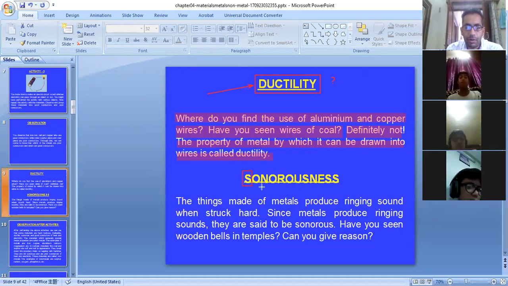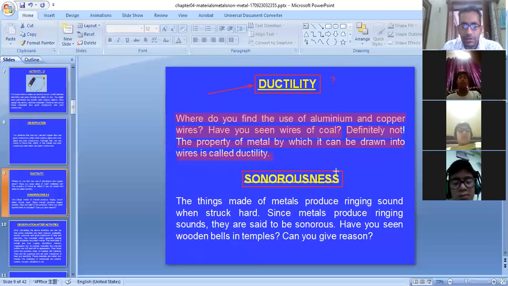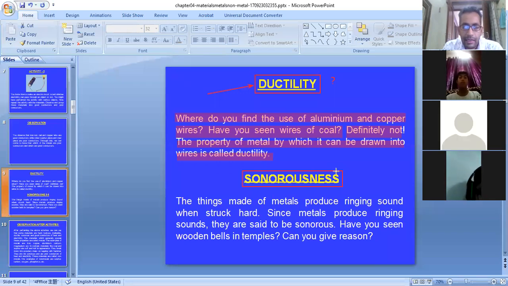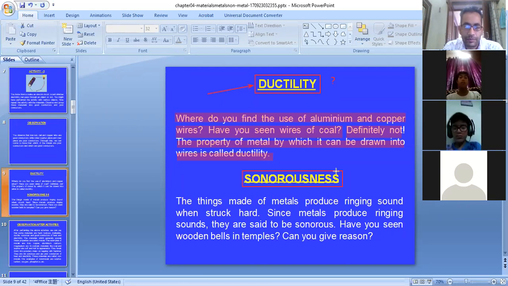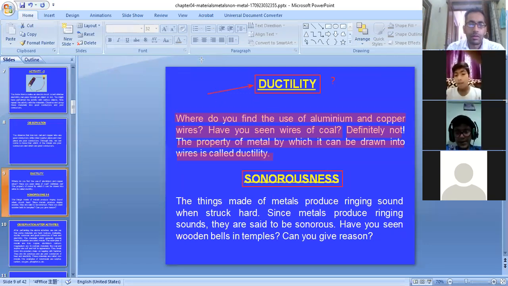We'll move on to the next physical property, that is sonorousness. You have been to temples and churches, and you have seen large, huge bells and gongs hanging in those places. They are made of metals. Why are they made of metals? Because they produce a clinking sound. Let us see this. Things made of metals produce a ringing or clinking sound when they are struck hard. Since metals produce ringing sounds, they are said to be sonorous.